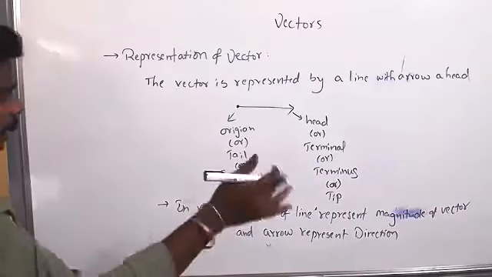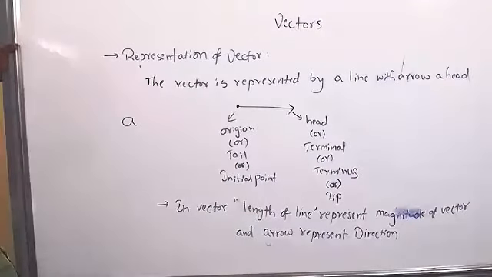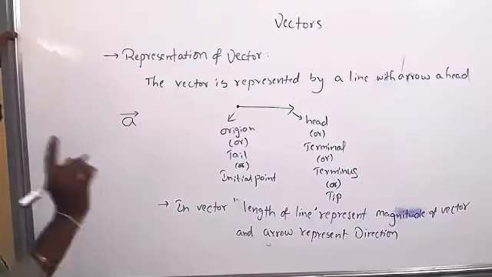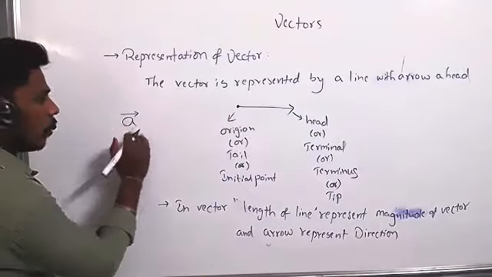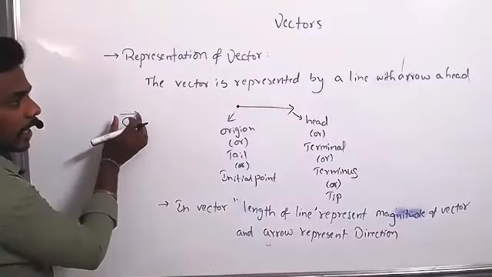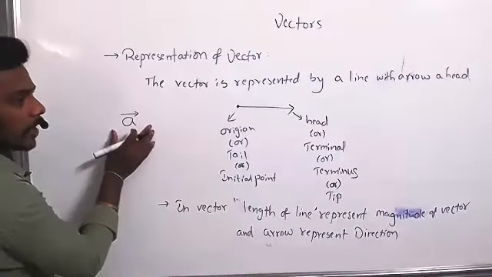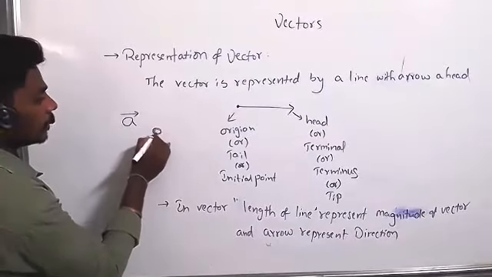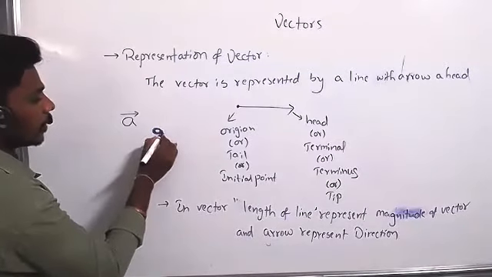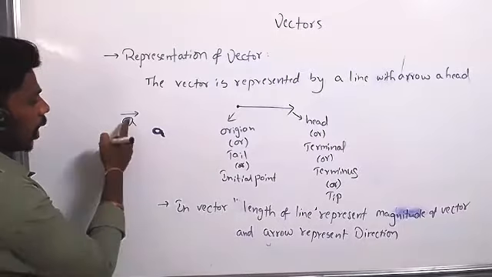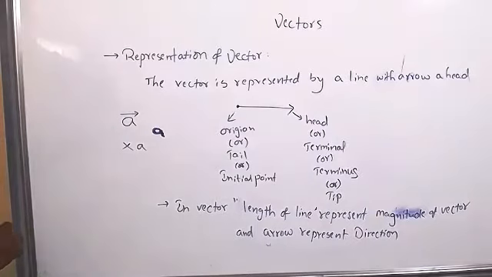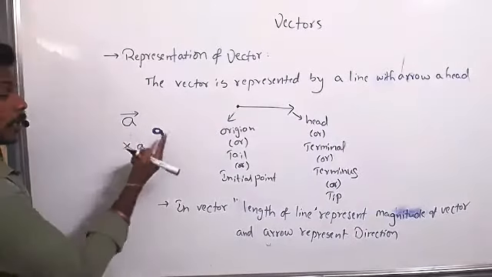Suppose I write the letter A, it is not a vector. Now, is it a vector? Yes, because if you write an arrow over the letter, a line with an arrow, then it tells about the vector. Some books write bold faced, thick letters, and then it is also a vector. Either it is represented by an arrow or bold faced letters, otherwise it is not a vector.